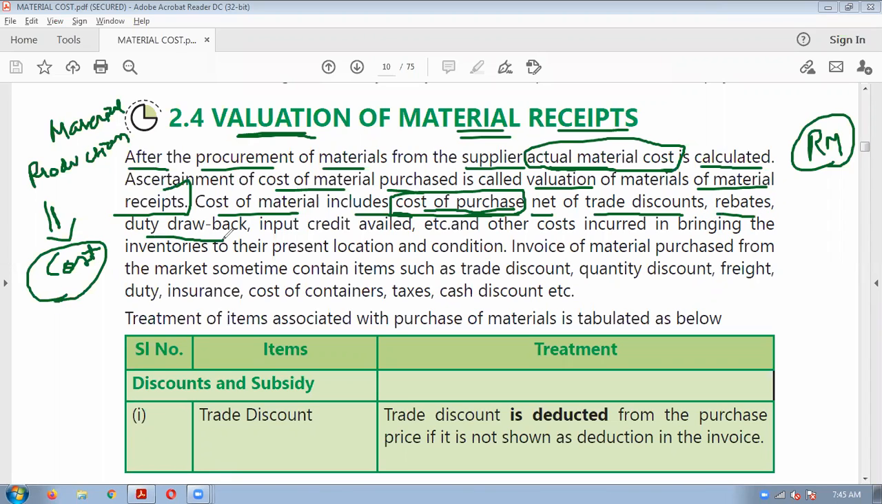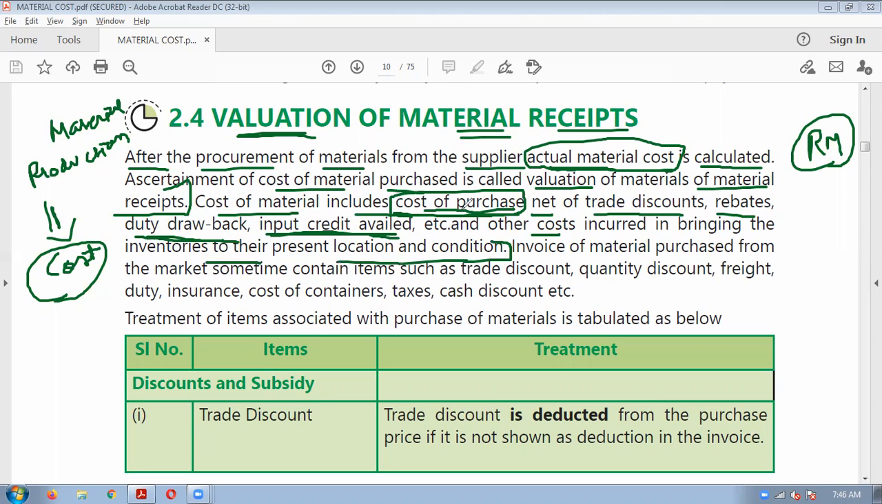duty drawback, for simplicity understand like that only. When you are paying some duty to the government and you are getting it back, that is known as duty drawback. Input credit availed. You are getting some benefit of tax paid, that is input tax credit. And other costs incurred in bringing the inventories to the present location and condition. So cost of purchase is the main component of the material cost.